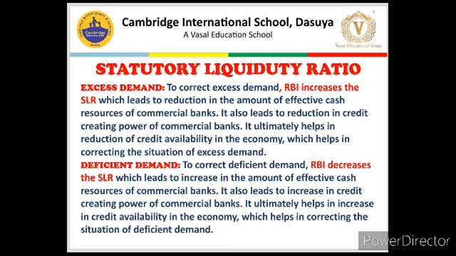Vice versa, if there is a situation of deficient demand, then RBI decreases the SLR. When RBI decreases the SLR, commercial banks will have more cash resources to give as credit, which increases the credit creating power and credit availability in the economy, which helps in improving the situation of deficient demand.